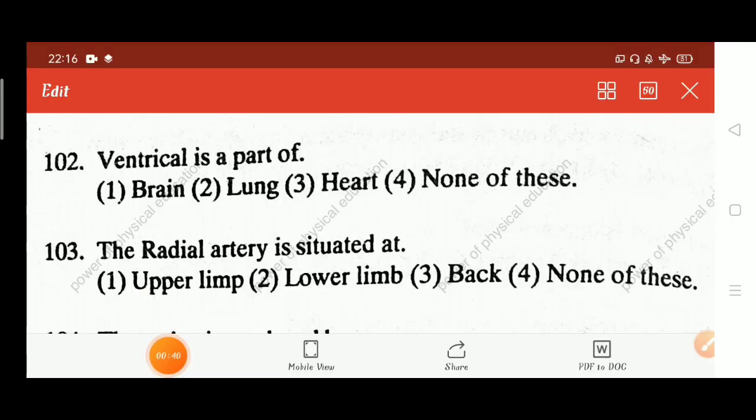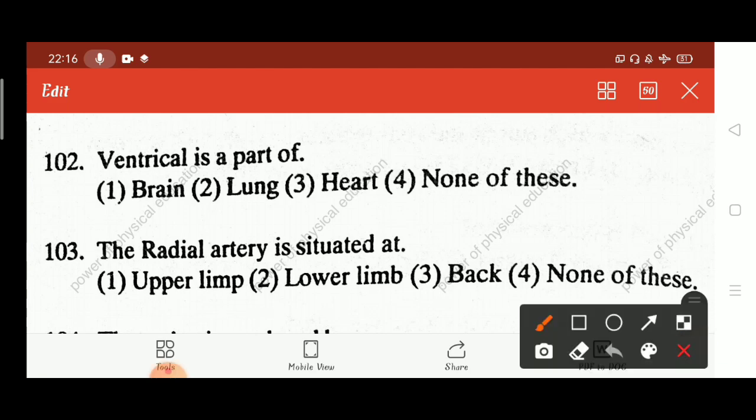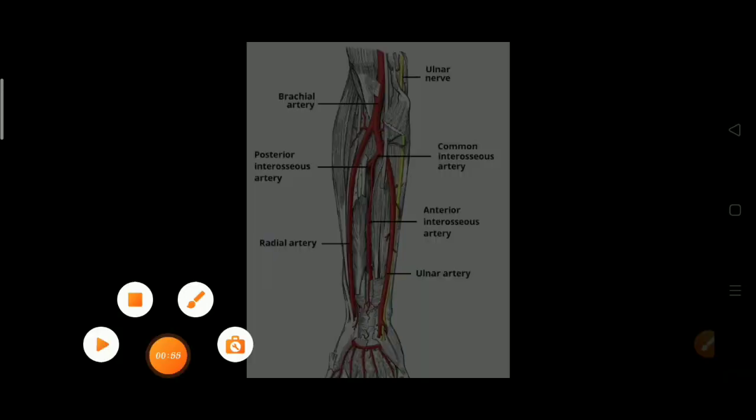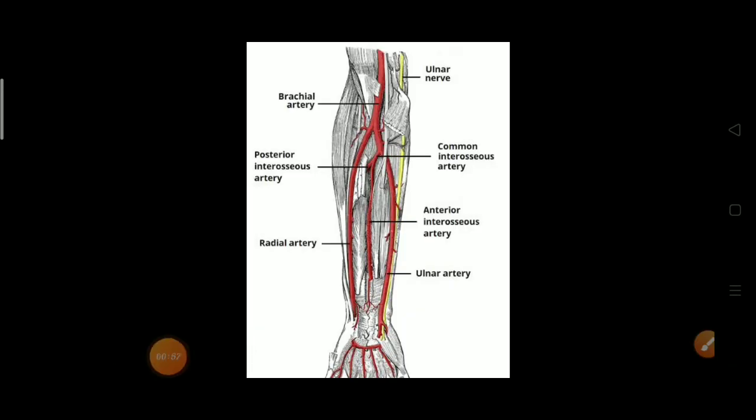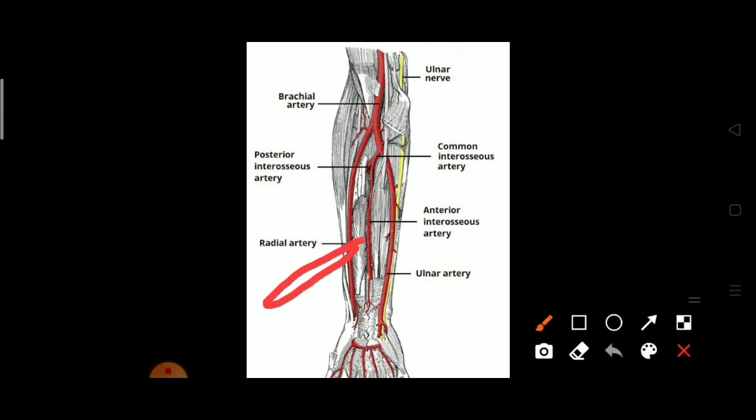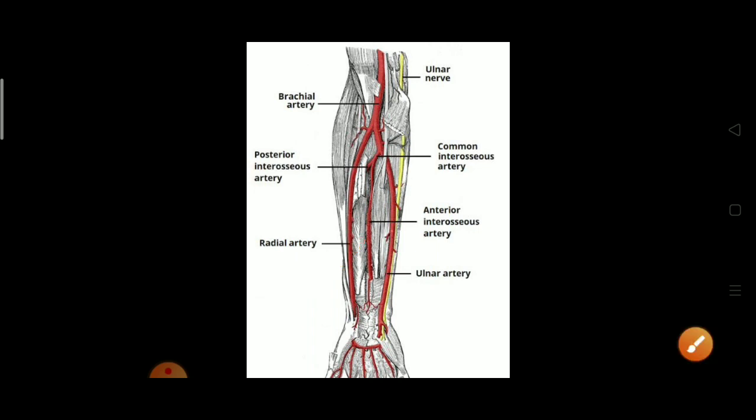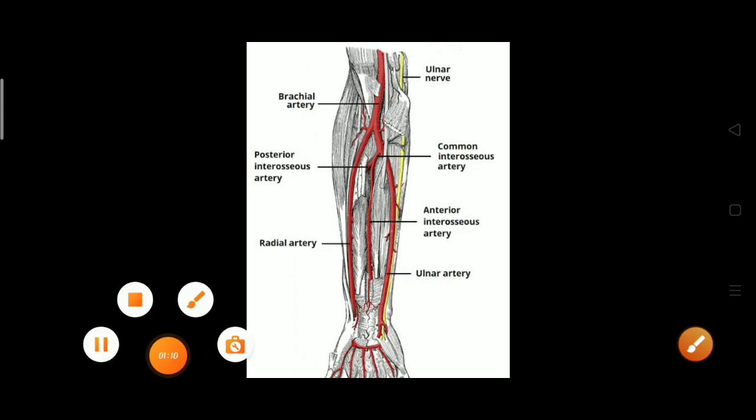Next question 103. The radial artery is situated at upper limb, lower limb, back, none of these. Answer is upper limb. In the upper limb, this is the radial artery. This radial artery is a large blood vessel that provides oxygenated blood to the forearm, wrist and hand.